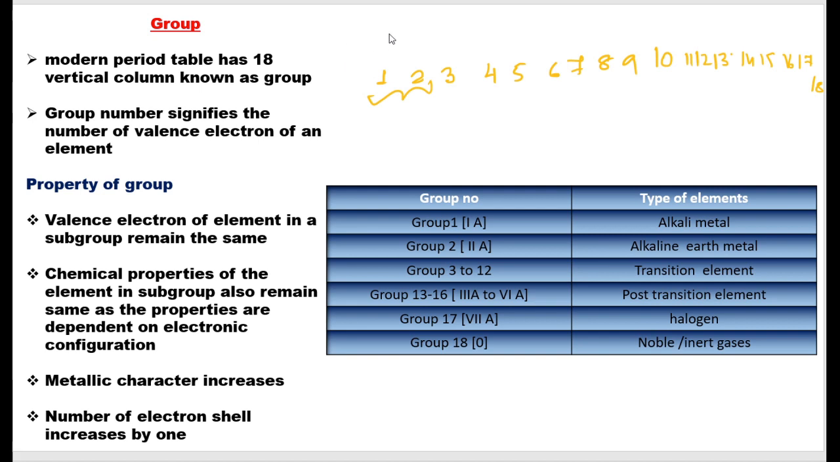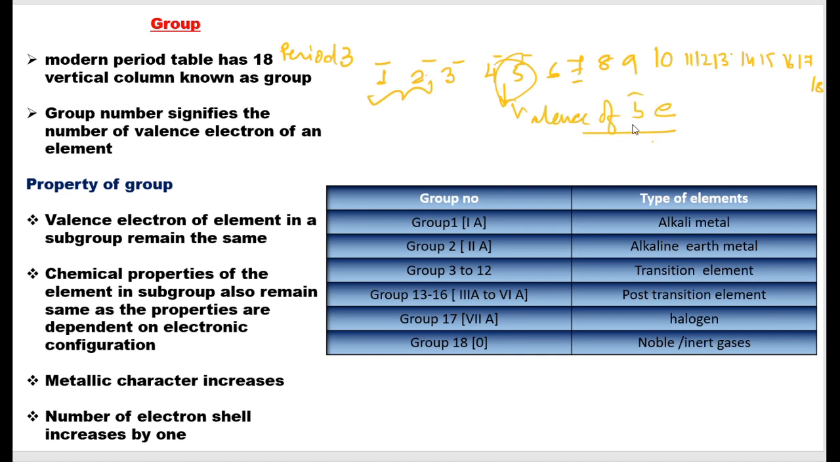In the previous slide I talked about how the valence electron increases by 1. The group's number signifies the valence electron. As we move from 1 to 18, we see the valence electron increases by 1. Each valence electron count will signify the group number. Suppose I say an element is in group 5, that means it will have 5 valence electrons.